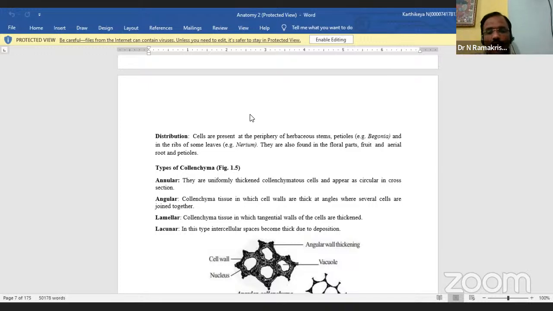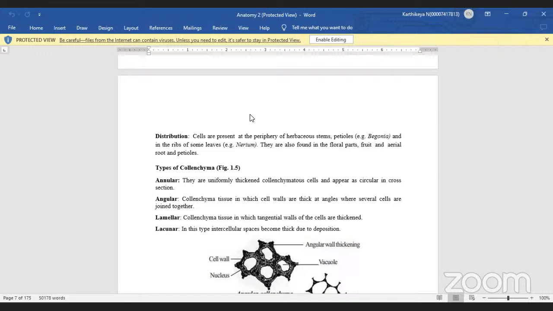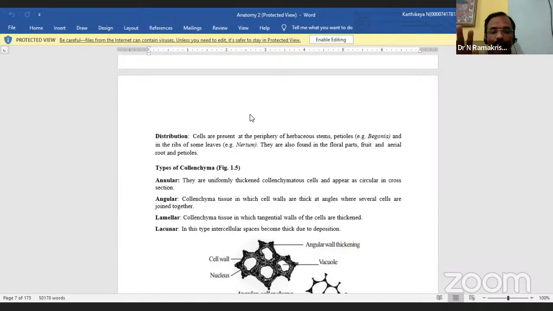After the parenchyma, the second one is collenchyma. See, there is a little variation. Chlorenchyma is different. Collenchyma is different. Chlorenchyma, which contains chloroplast, is called chlorenchyma. So now we are on collenchyma. Collenchyma is the second one of the simple tissues. Is it okay now?